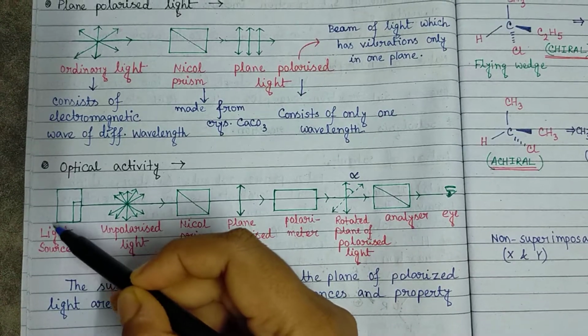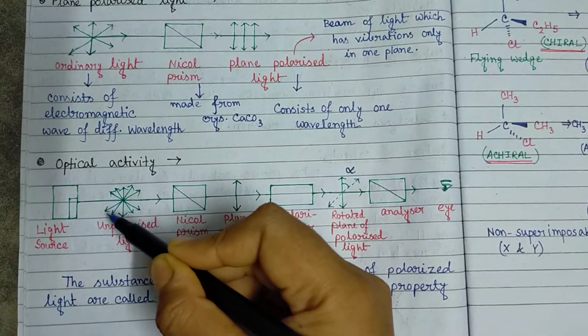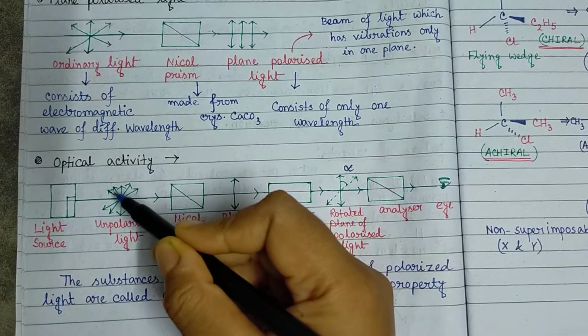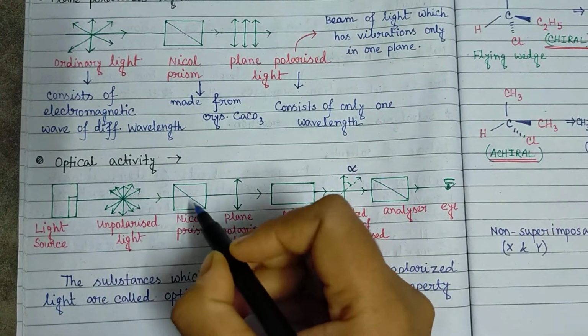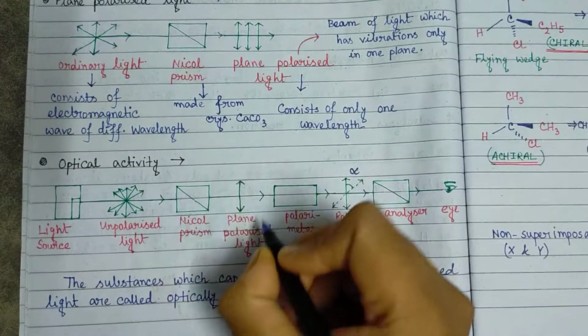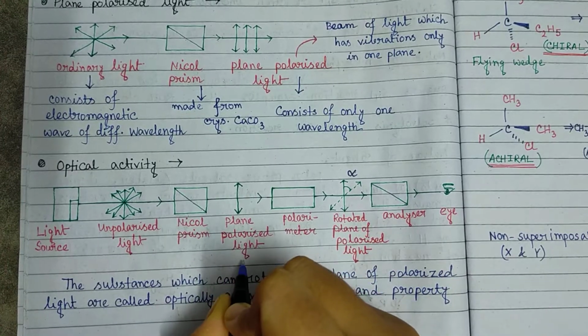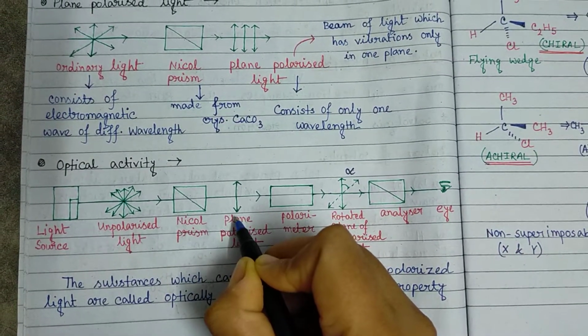This is the source of ordinary light, from where we are getting some unpolarized light or ordinary light. From that ordinary light, if we pass it through a Nicol prism, we can have our plane polarized light, which has the vibration in only one plane.